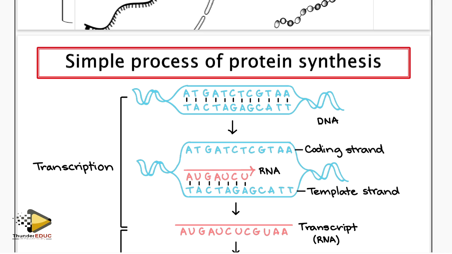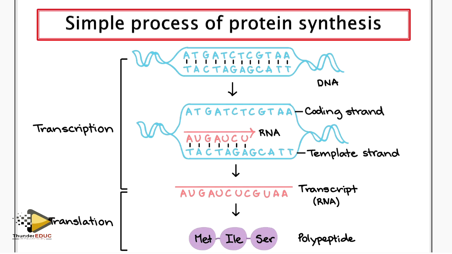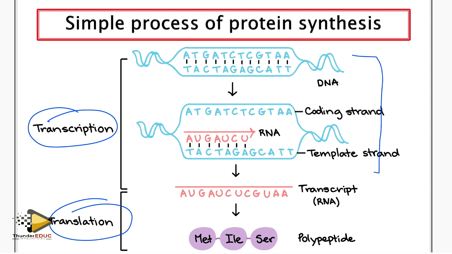This process is divided into transcription and translation, whereby all this is transcription and all this is translation.